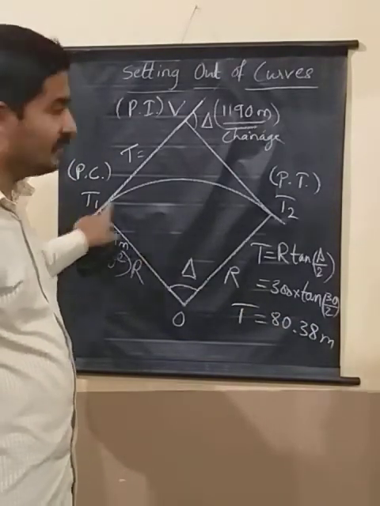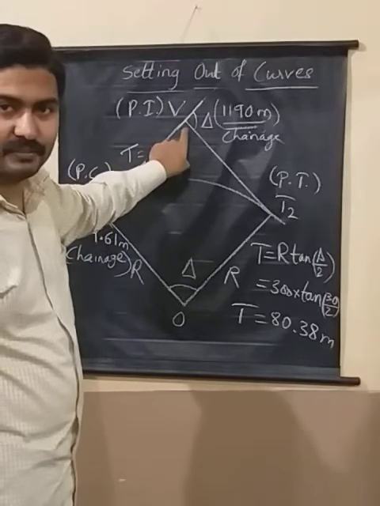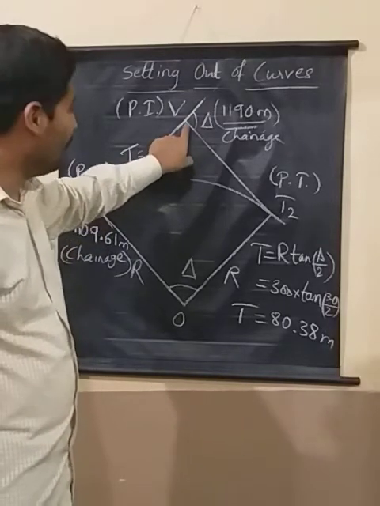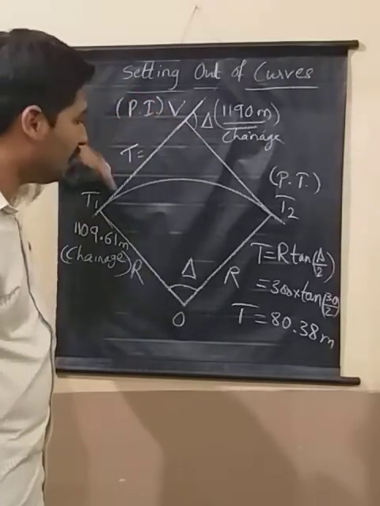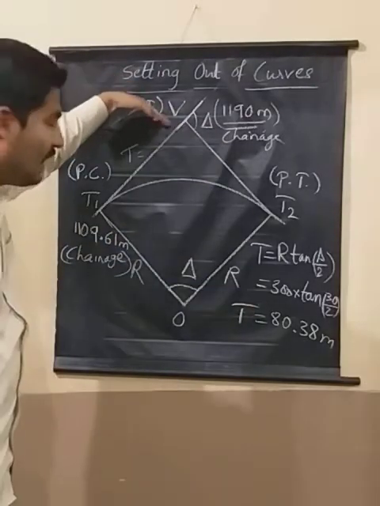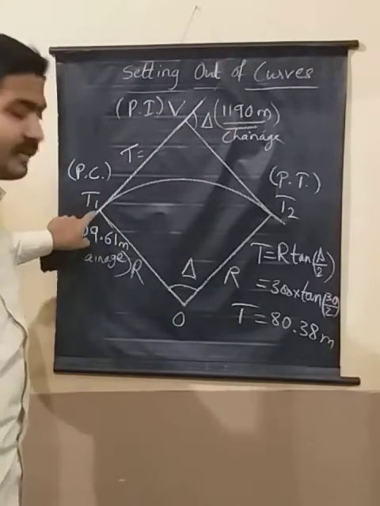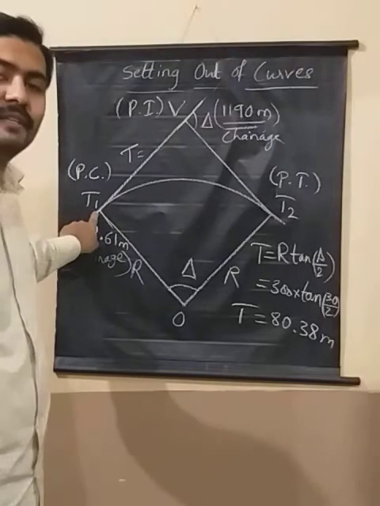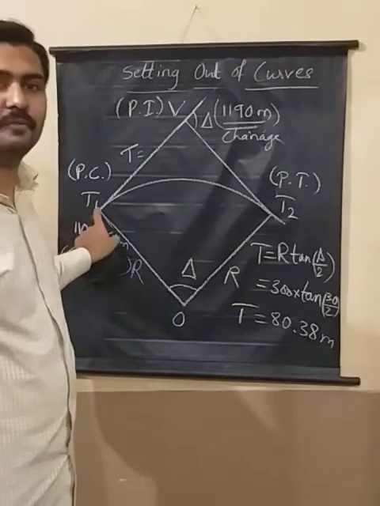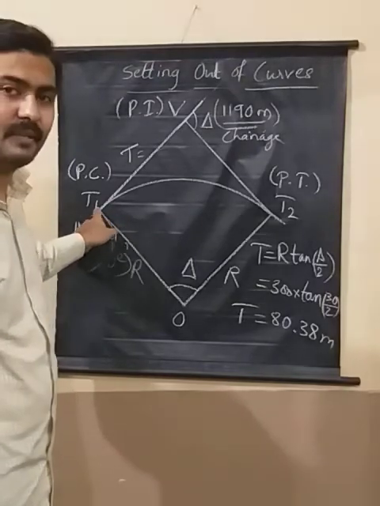How am I going to do that? I already have where the change in direction of the road is. From this I have to measure 80.38 meter along the backward tangent, and I have to mark a point and call it T1. So this is the point from where the curve starts, isn't it?